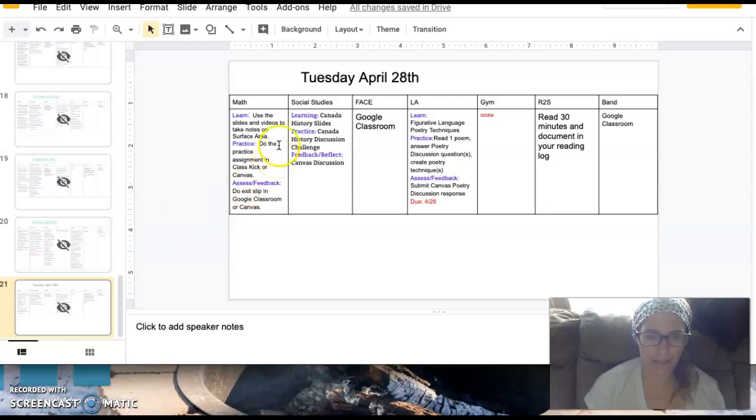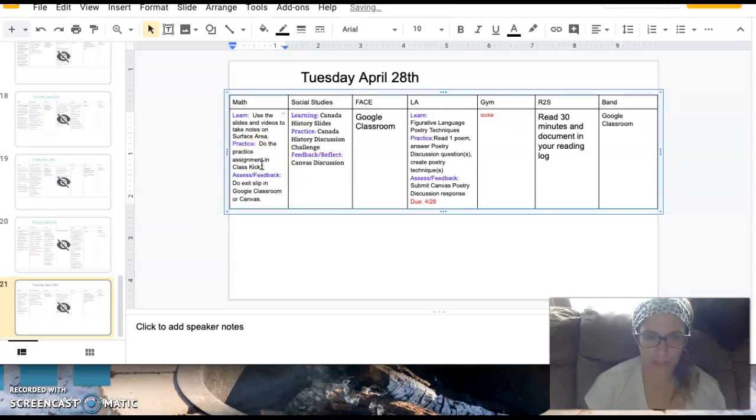So in math, you are going to use the slides and videos to take notes on surface area, and then you are going to do the practice assignment in class kick. And make sure you raise your hand to turn it in. And for your feedback, you're going to do the exit slip in Google Classroom for Miss Rowerding today.